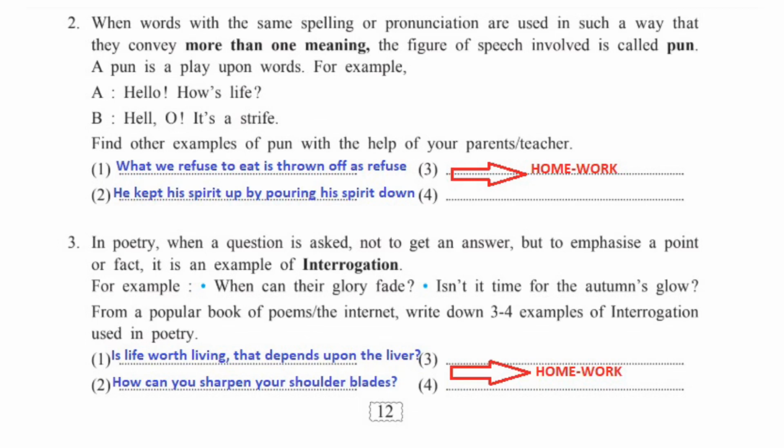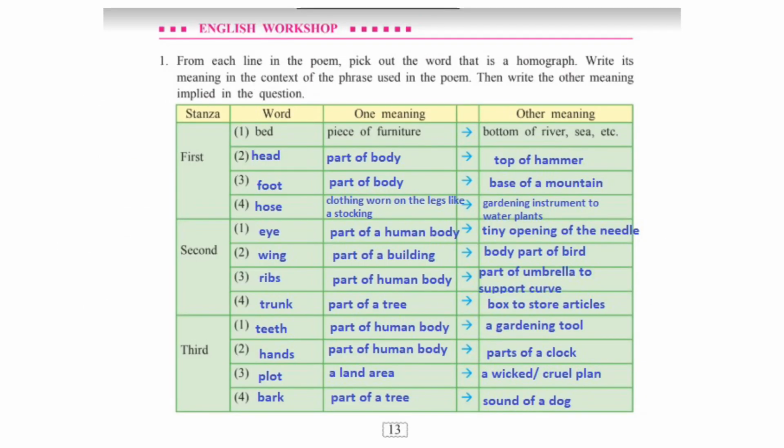From a popular book of poems or the internet, write down 3 or 4 examples of interrogation used in poetry. First example, is life worth living? That depends upon the liver. How can you sharpen your shoulder blades? Page number 13, English workshop.